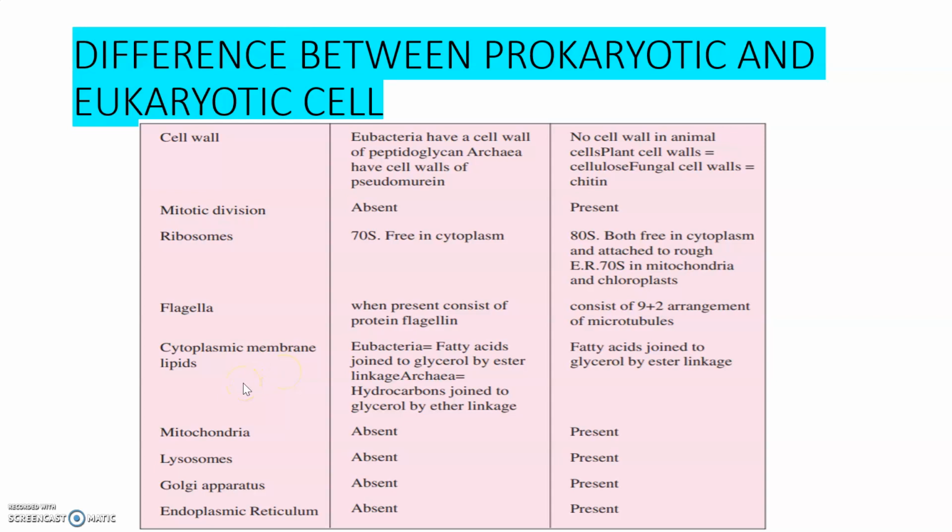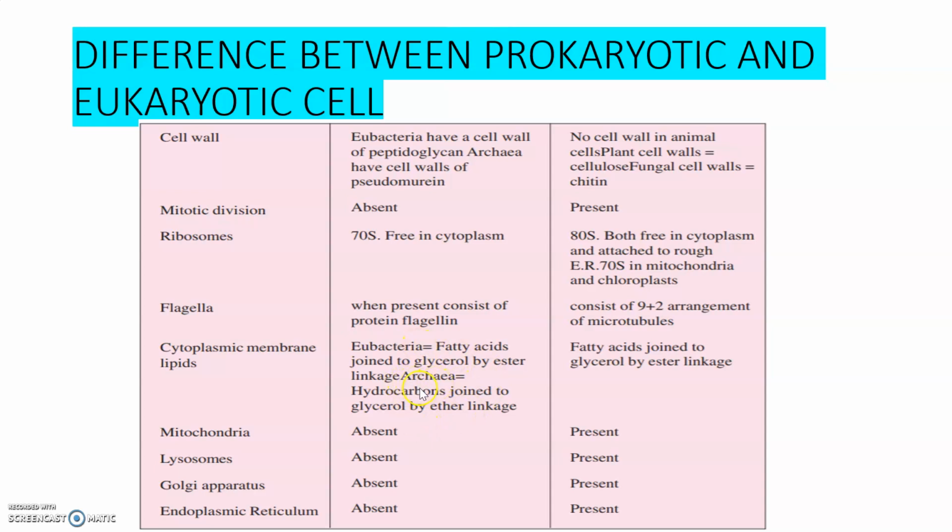So the main content within the cytoplasmic membrane or cell membrane is lipid. In the case of this prokaryotes or eubacteria, the fatty acids are the main content of lipid. So the fatty acids are joined to glycerol by ester linkage. So it is joined by ester linkage in eubacteria.